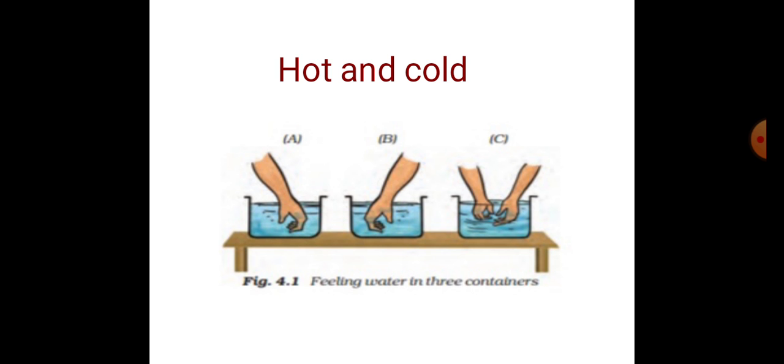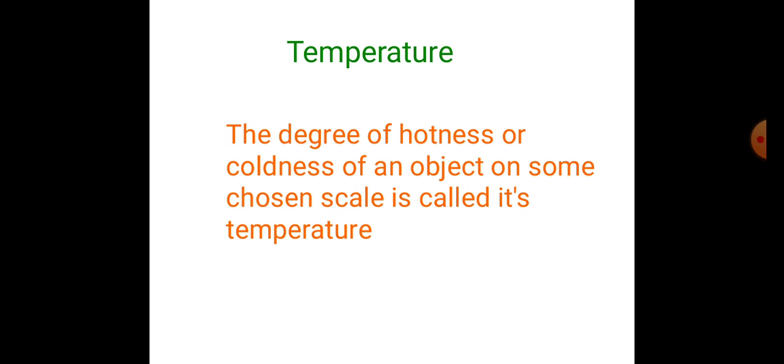That means we need a perfect quantity, a perfect measurement, to understand which is hot and which is cold. Students, we have just discussed that the hotness or coldness of a body is relative. We can measure the degree of hotness or coldness by comparing it with a standard unit that we all agree upon. The degree of hotness or coldness of an object on some chosen scale is called its temperature.